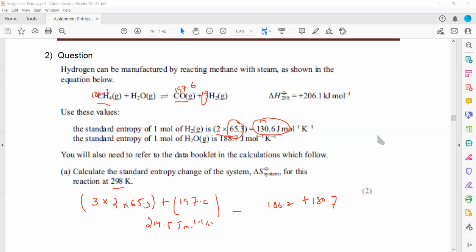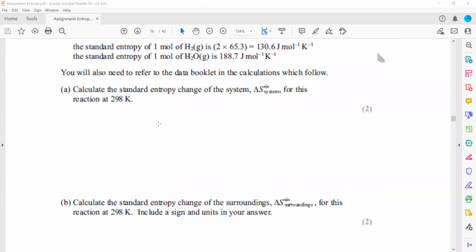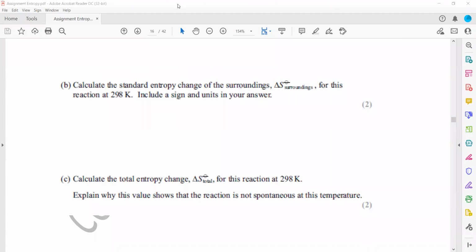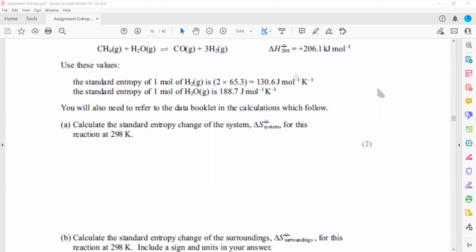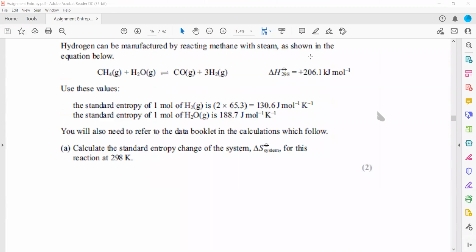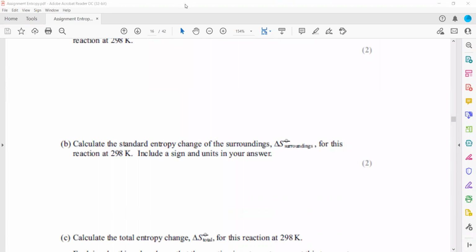Then after entropy of system, entropy of the surrounding, minus delta H by T. So enthalpy change is 206, but that is kilojoule. So it will be minus 206 into 10 to the power 3, negative sign. The reaction was positive, I guess.